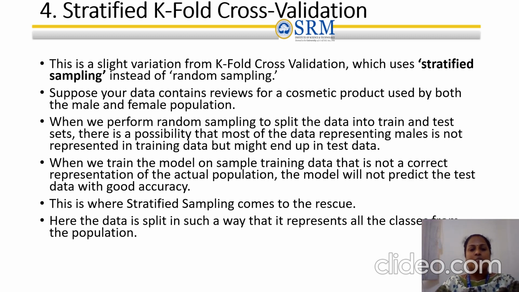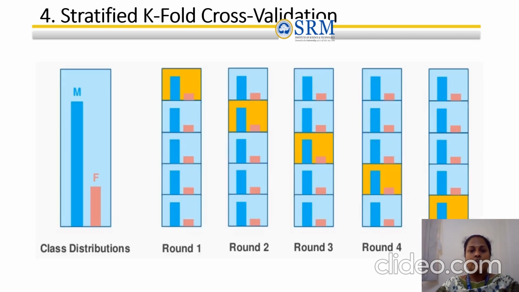So that is where the stratified sampling method comes into the picture. Here the data is split in such a way that it represents all the classes in a single population. The remaining data are trained using these k-fold stratified inputs. So in each round, there are two classes of training data and testing data. One represents the female classification, and another represents the male classification. In the second iteration, the second block of male and female classifications is observed along with the remaining set of training data. This process is repeated until all the blocks of data are covered.